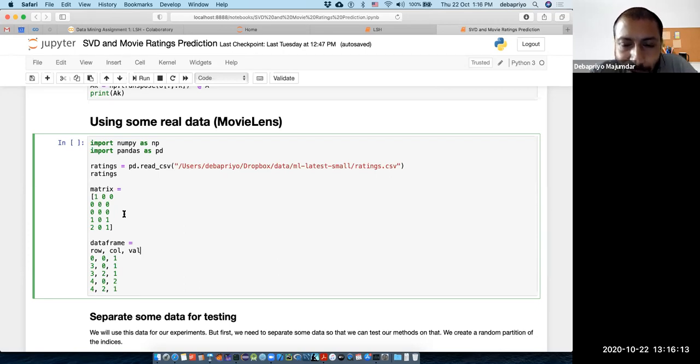It's still okay if the user has not rated anything, because the user's taste can be near the average somewhat. But if a movie has not been rated by anybody, if a column is a completely zero column, then the prediction system really cannot do much, without any other information, any metadata and so on.